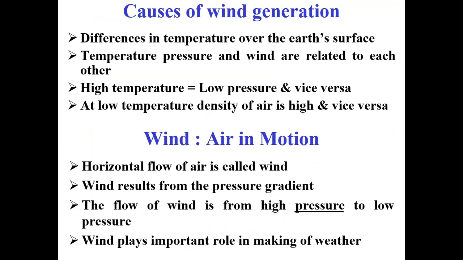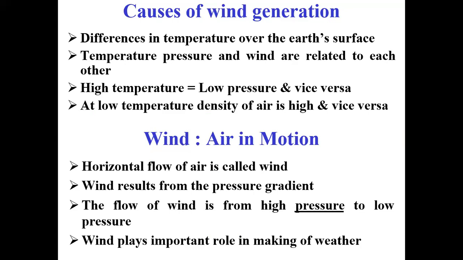Causes of wind generation, or causes of the formation of wind. One is the difference in temperature over the earth surface. Temperature, pressure and wind are related to each other. High temperature means low pressure and vice versa.